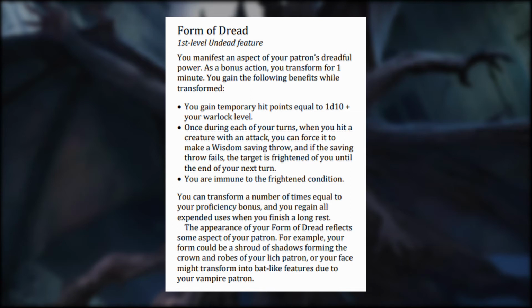This ability allows us to take the form of whatever scary idea that we can come up with. It can also allow us to play undead character concepts that we have not yet been able to play in 5th edition. For example, a specter or vampire. Activating this ability could be the character taking on their true undead form. While in this form, we are able to impose the Frightened condition to give disadvantage on an enemy's attack roll. This is awesome, especially since we can do this from range with Eldritch Blast. This is a major thing to be able to do in the early levels. With hit points being so low, this could dramatically increase the survivability of the party, especially for the party frontliners.